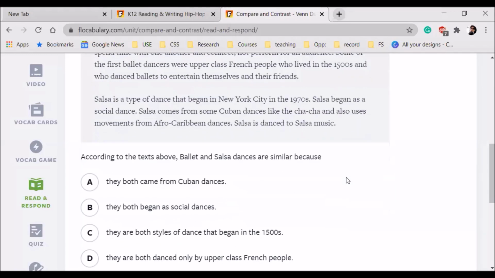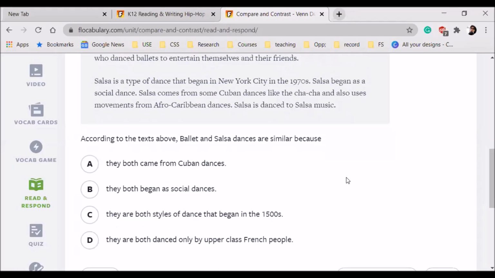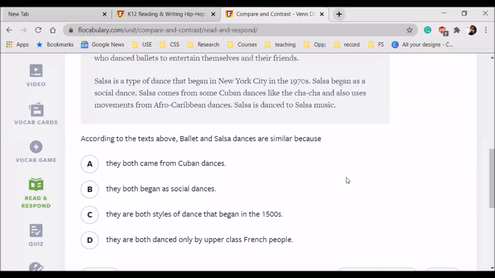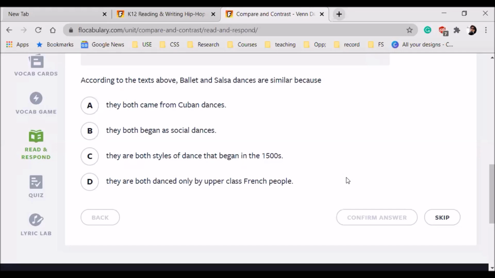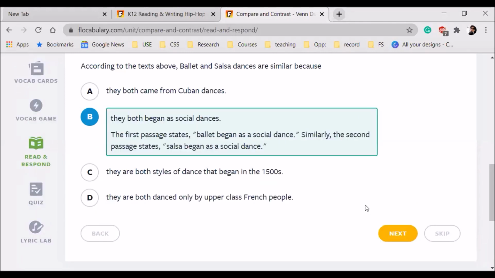Okay, so let's see what's the question. According to the text above, ballet and salsa dances are similar because, so what were the similarities between both the paragraphs and forms of writing? They both began as social dances, ma'am. Okay, let's confirm. That's right. The first passage says that ballet began as social dance, and the second says salsa began as social dance as well. Next.